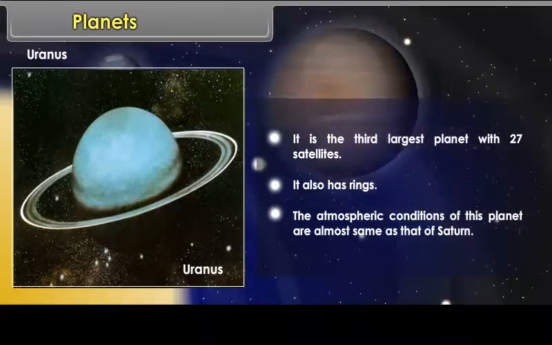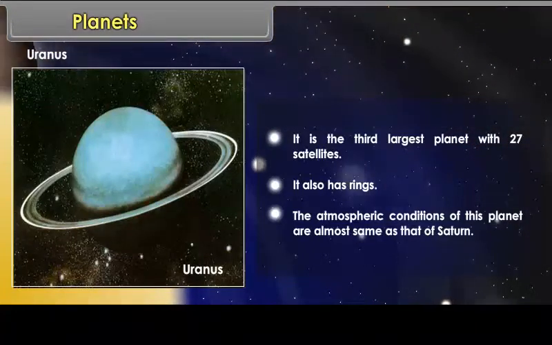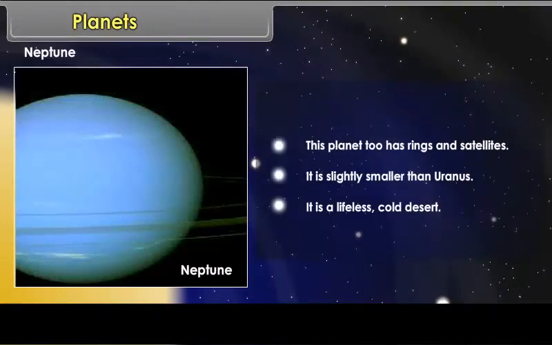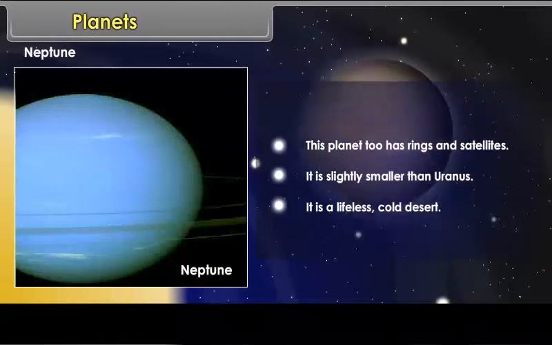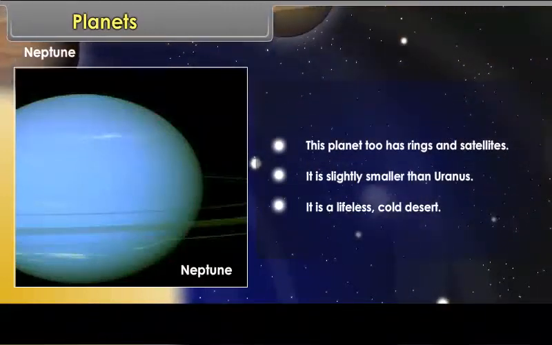It also has rings. The atmospheric conditions of this planet are almost the same as that of Saturn. Neptune. This planet too has rings and satellites. It is slightly smaller than Uranus. It is a lifeless, cold desert.